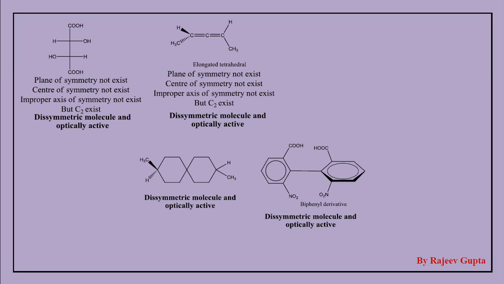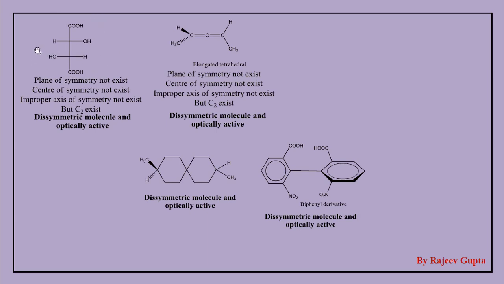What is a plane of symmetry? By definition, it is an imaginary plane which passes through the center of a molecule and divides it into two half parts where both half parts are mirror images of each other. But this plane of symmetry element is not present in this molecule. Actually, this is the threo form of tartaric acid, where both OH groups are on opposite sides. So this is threo tartaric acid, and here the plane of symmetry does not exist.